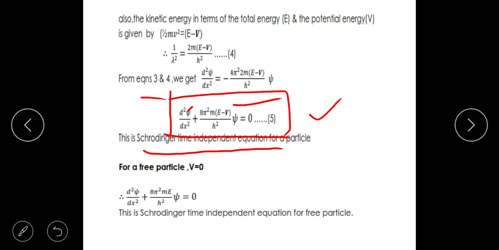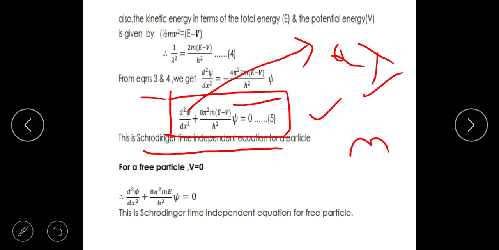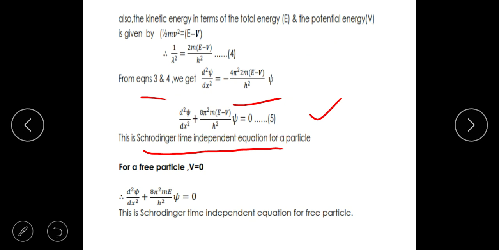Remember, this psi is a quantum particle. And what is the importance of this? This is the equation which brings together the elements of both matter and a wave. When you call something a wave, it will have lambda, but a wave does not have mass. This is an equation which has mass to it. You can see here, mass is here. There is also a wave characteristic to it, there is also a quantum characteristic to it. That is why it is called the Schrodinger equation.